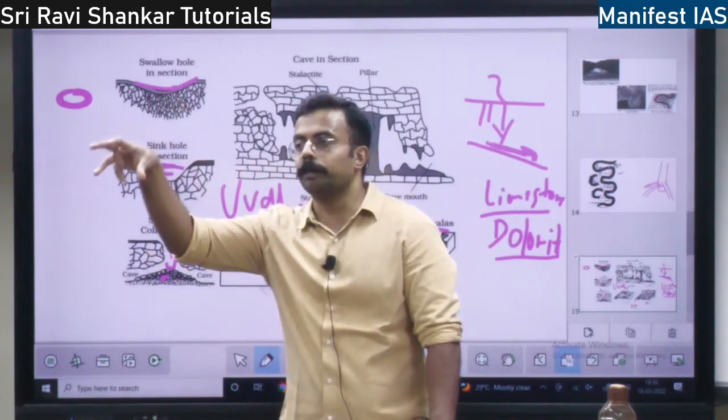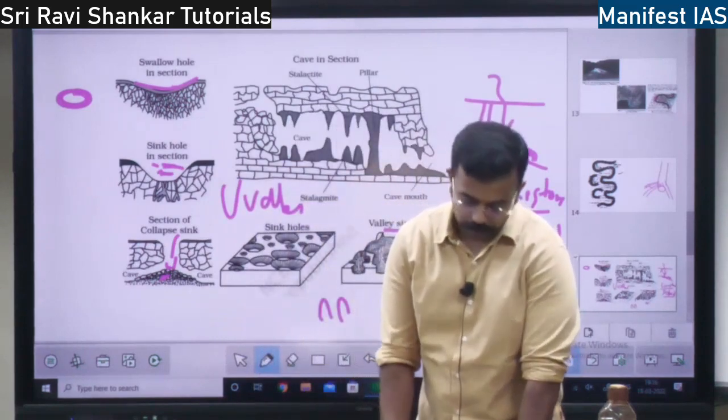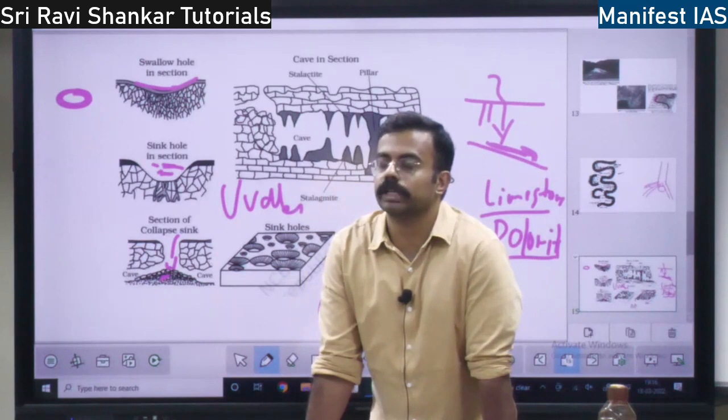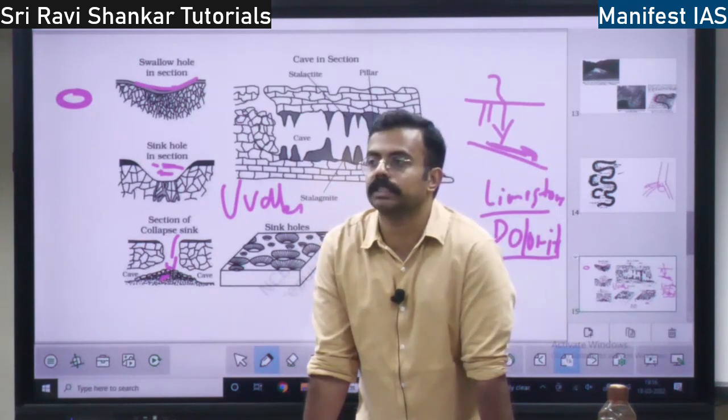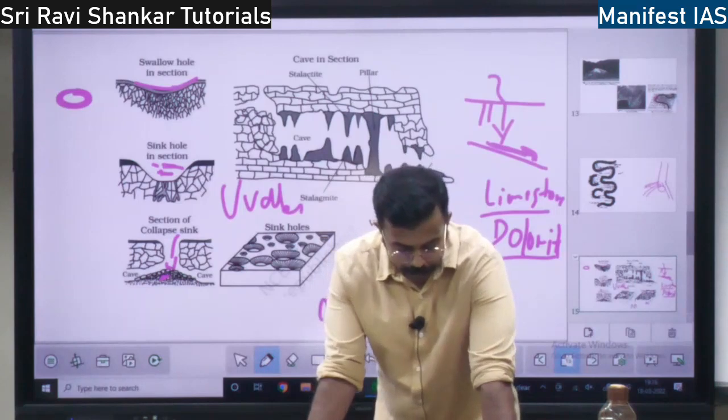If a deposition takes place somewhere, what are the landforms that are formed? The material that is moving is calcium carbonate originating in the limestone or dolomite, right?